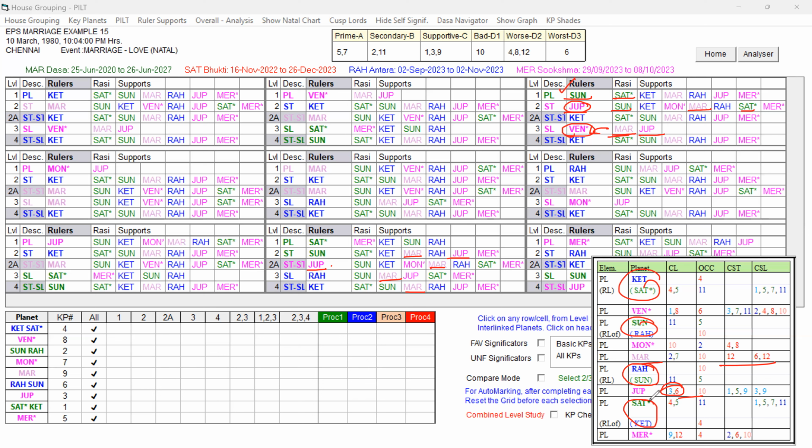But here, Jupiter is the 6th Lord, so the unfavorable impact will be more on Jupiter than on Venus. There is a little difference that you have to understand. Anyway, Jupiter and Venus are the unfavorable or mixed key planets ruling the Dasa Lord Sun.